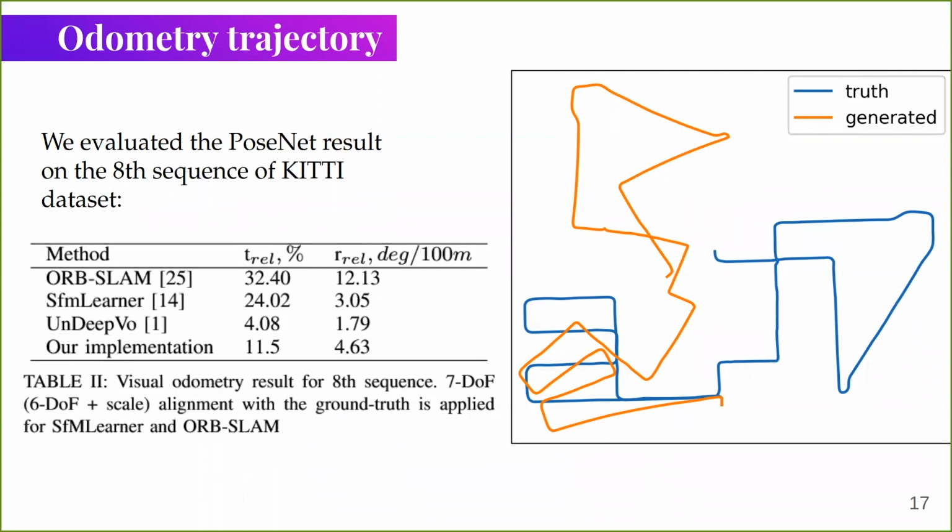VisNet generates visual odometry which can be integrated to vehicle position. We tested our method on the KITTI odometry dataset, sequence 8. The graphic of ground truth data and our reconstruction is presented there. Our implementation has 11% translation error and 4.63 rotation error. This result is better than a geometric method like ORB-SLAM, but worse than the original method of UnDeepVO. The reason is that the original implementation is trained on all 8 sequences, but we trained only on 1 sequence.